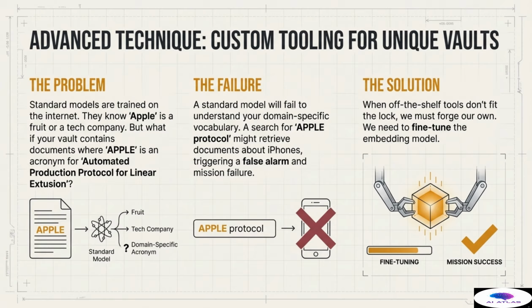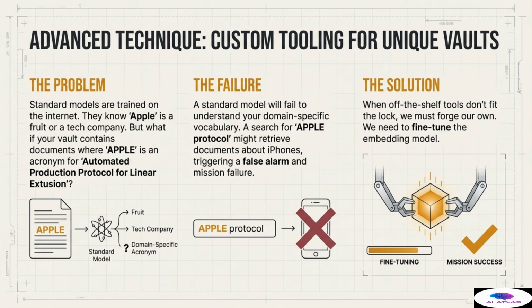But what if your secure internal vault contains documents where the capitalized acronym, APPLE, stands for Automated Production Protocol for Linear Extrusion? If we use a standard model that lacks this internal knowledge, a search for Apple protocol is highly likely to retrieve documents about iPhones, corporate earnings, or perhaps even fruit packing processes, triggering a false alarm and direct mission failure. The model fails to understand your domain-specific vocabulary.